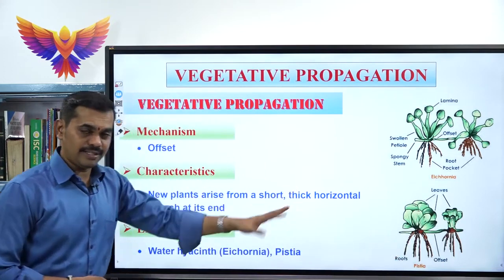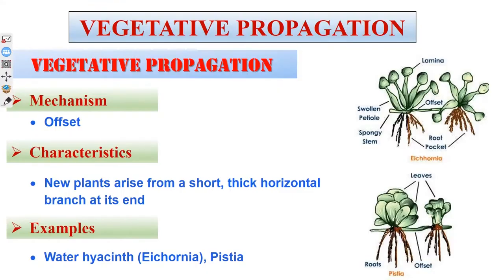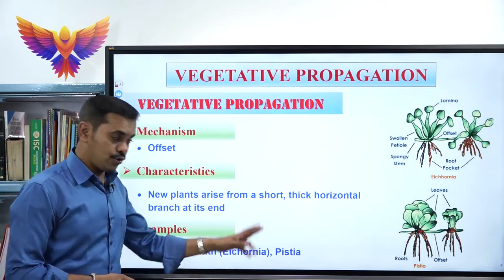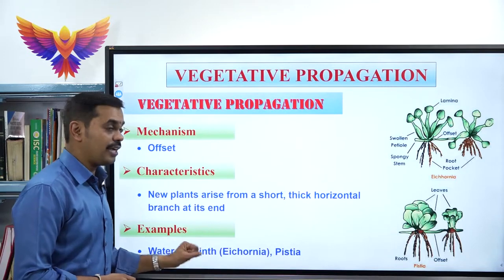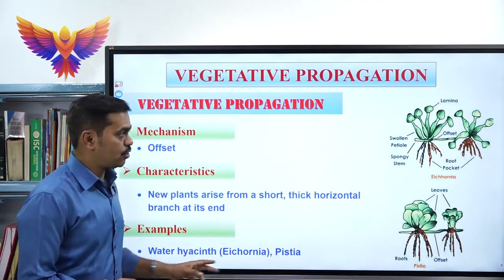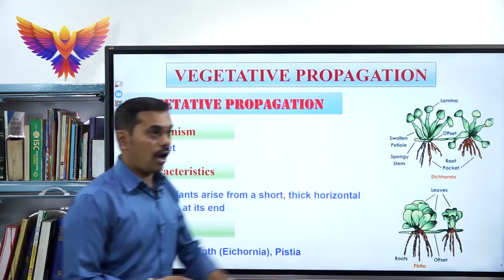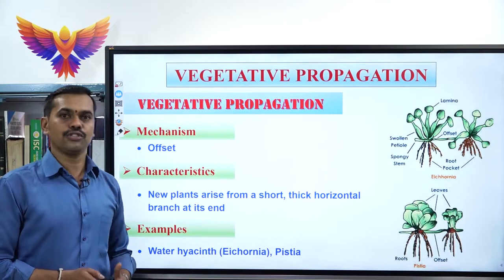Pistia is the scientific name; the common name is water cabbage. Water cabbage or pistia, one and the same. Please remember water hyacinth or eichhornia, because we will be learning its characteristic features, very important for your theory as well as competitive exams.